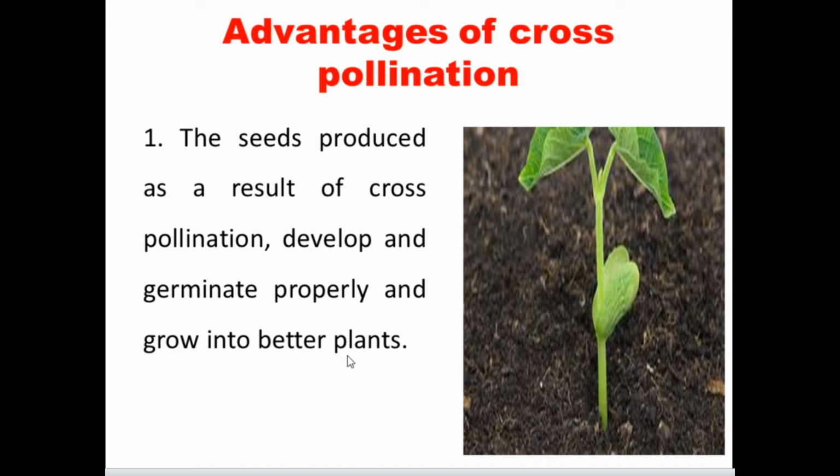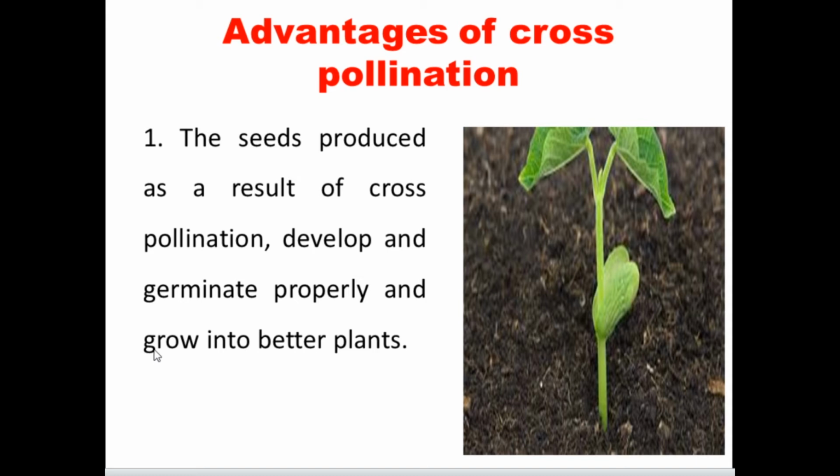into better plants. Better means healthy plants, and germinating properly means the germination is very quick. There won't be any dormancy of the seeds. Dormancy means an inactive condition of the seeds. When the seed gets into the soil, germination immediately takes place. So the new plants come very quickly.